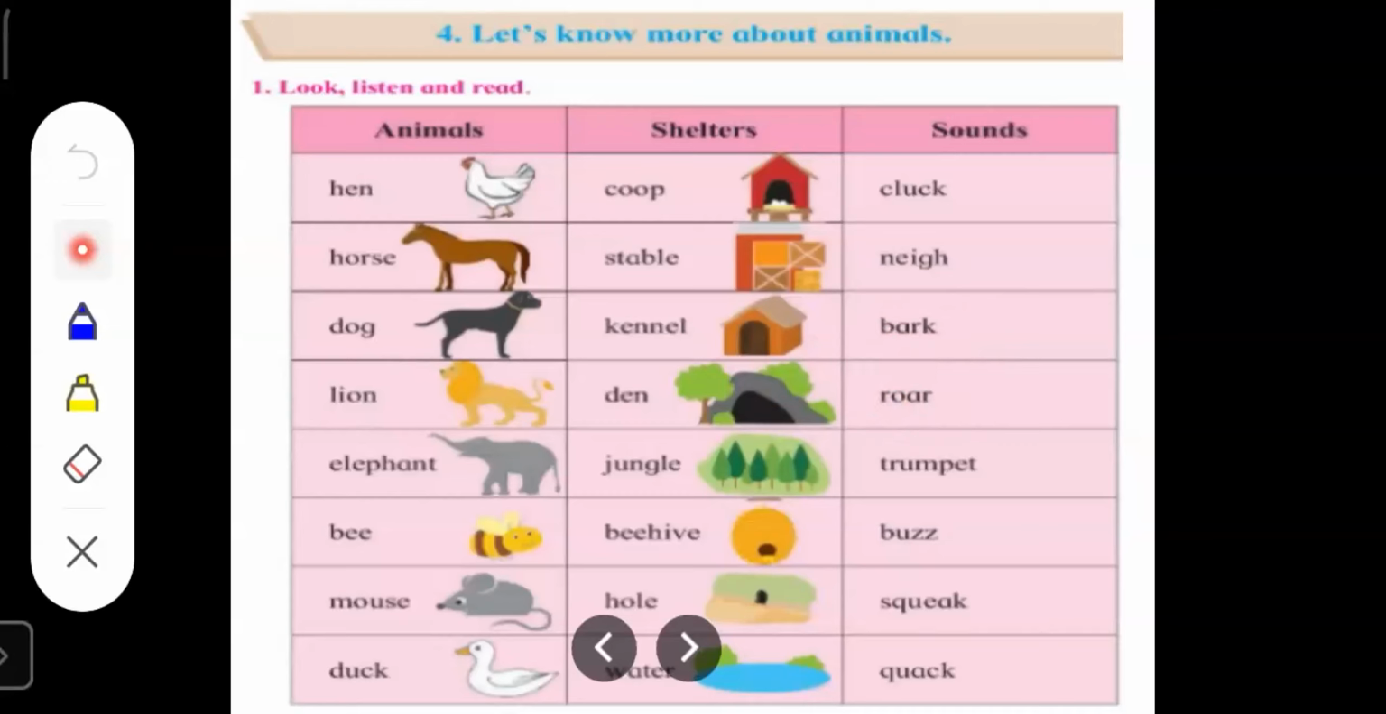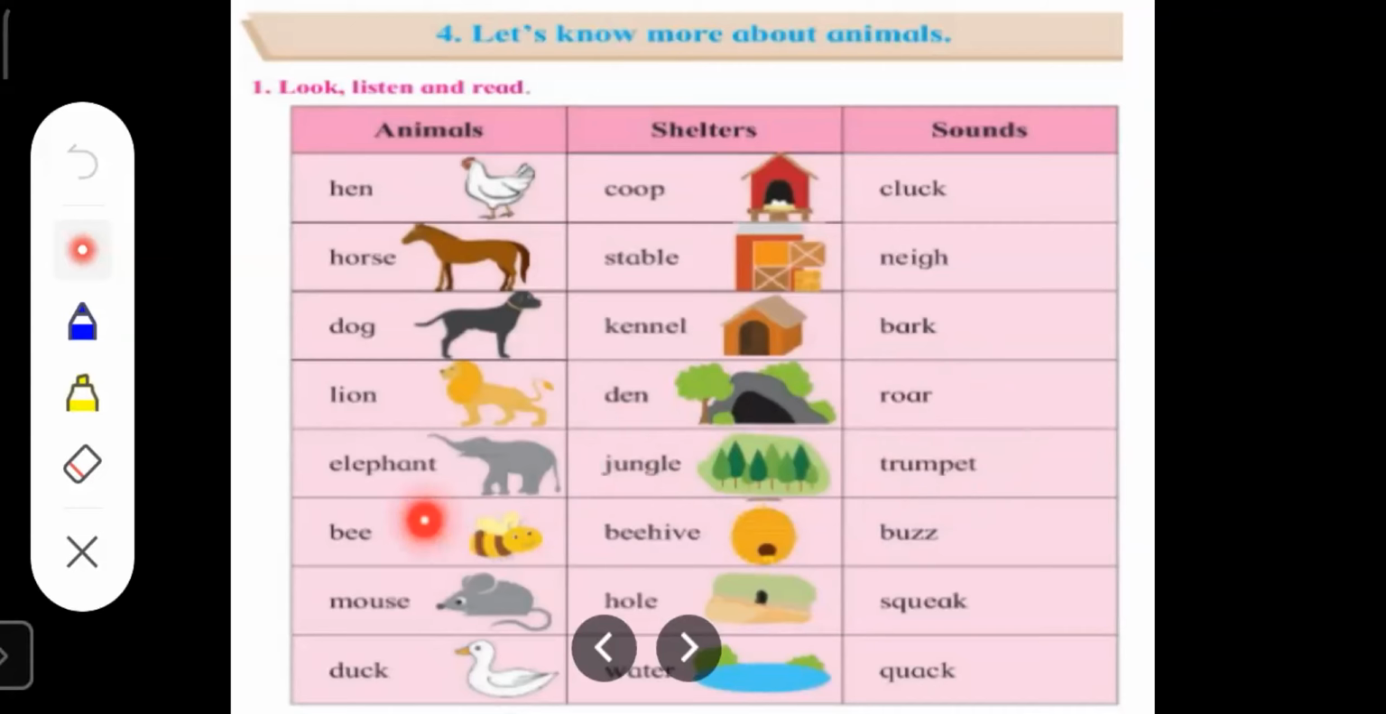Next is elephant. This is the largest animal on land. It cannot live in a house, children. Elephant is a large animal, isn't it? So we cannot make a separate house for them. So the shelter of an elephant is jungle. And the sound made by an elephant is called as trumpet.